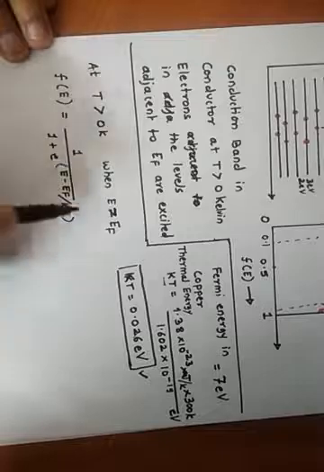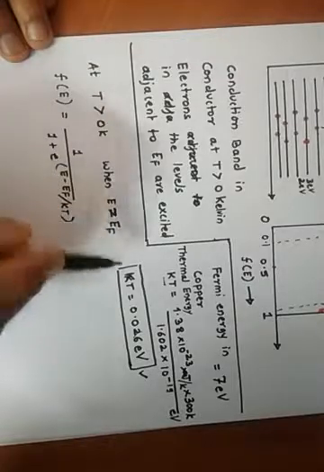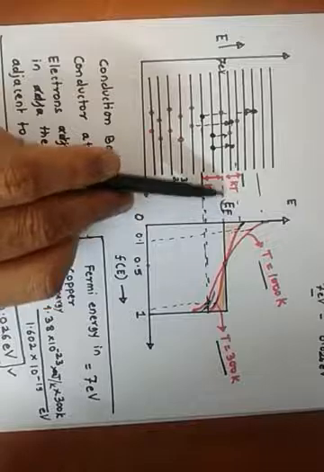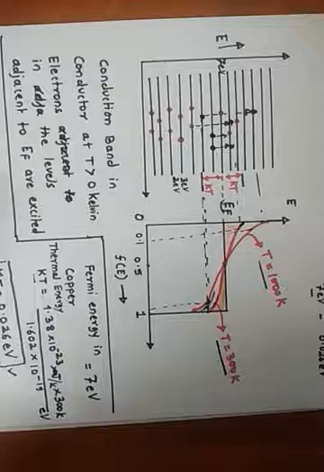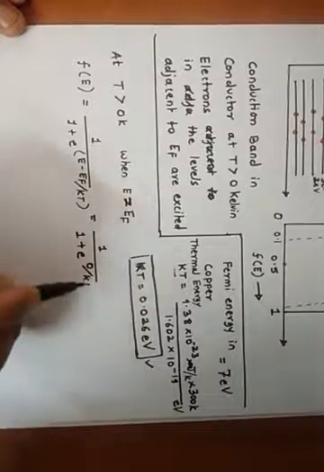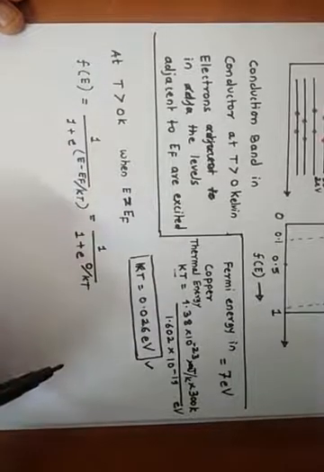Now E is equal to EF. If you observe this figure, the EF level is this one. So this will become 1 upon 1 plus e raised to power 0, divided by KT.